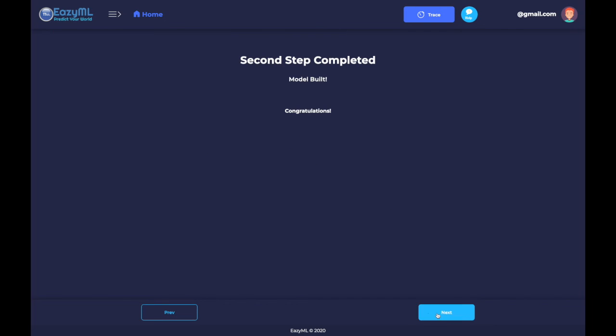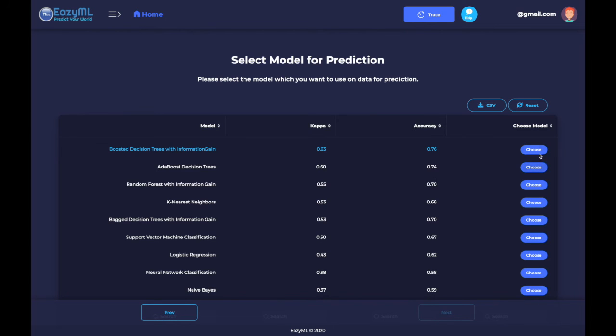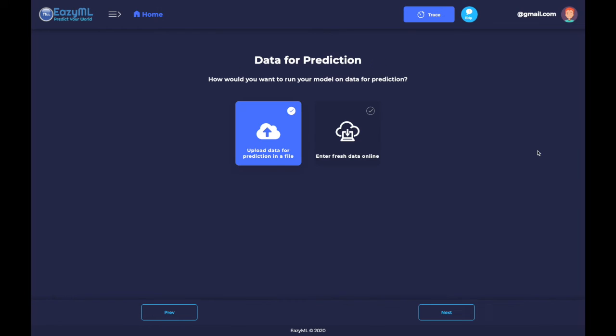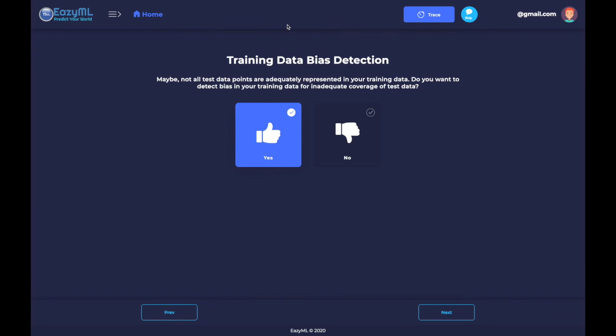So the model is built. The only thing left to do is to use the model to predict on our test data. So we're going to use the best fitting model, and I'm going to upload our test data, which is in the exact same format. And again, it can detect bias in our training data like I just explained. Take an analogy, for example.